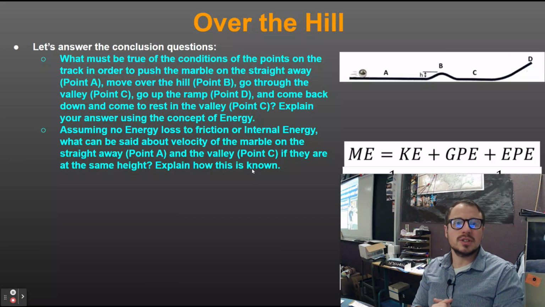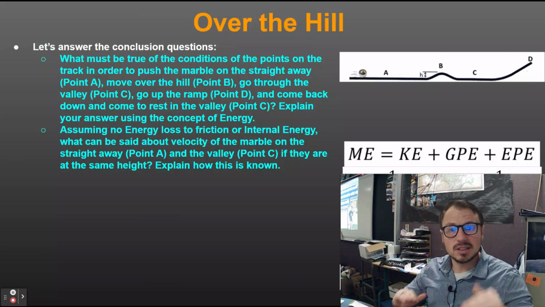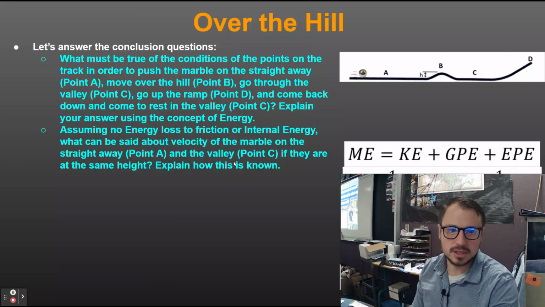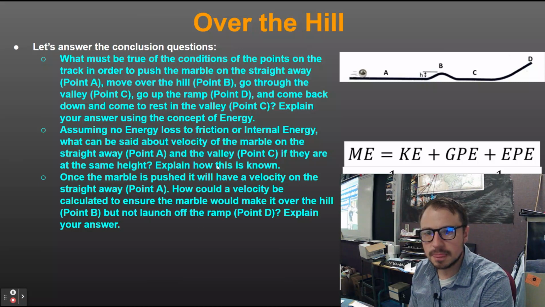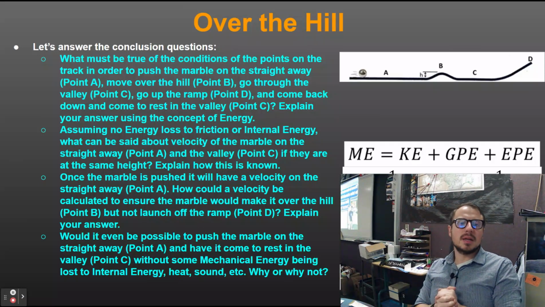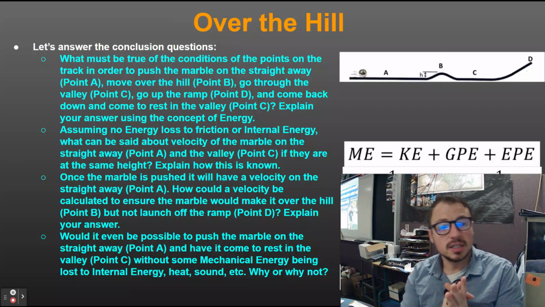So assuming no loss to friction, point A and point C are at the same height, they're going to have the same velocity. They have the same gravitational potential energy, they have the same kinetic energy, right? So they're going to have the same velocity. So the next two questions ask about maximum and minimum velocities, right? So essentially, this is how you do that.